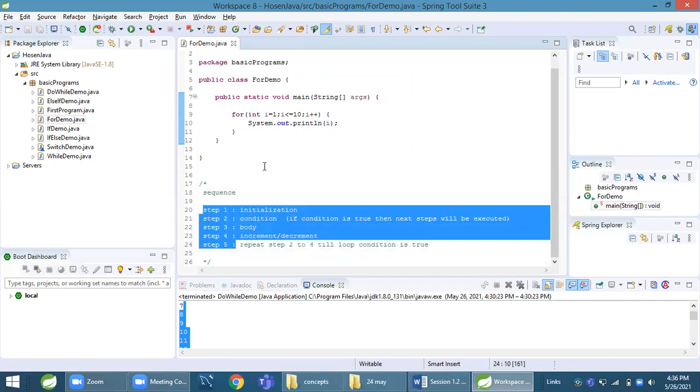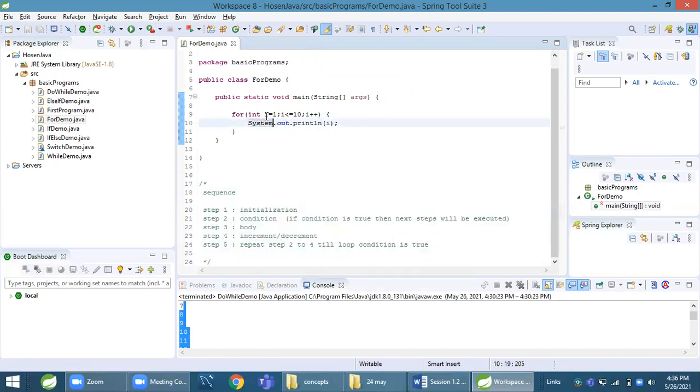All right. So in this way, it will first initialize I to 1. It will check the condition, 1 is less than 10. It will print 1. Then it will increment it and I will become 2.